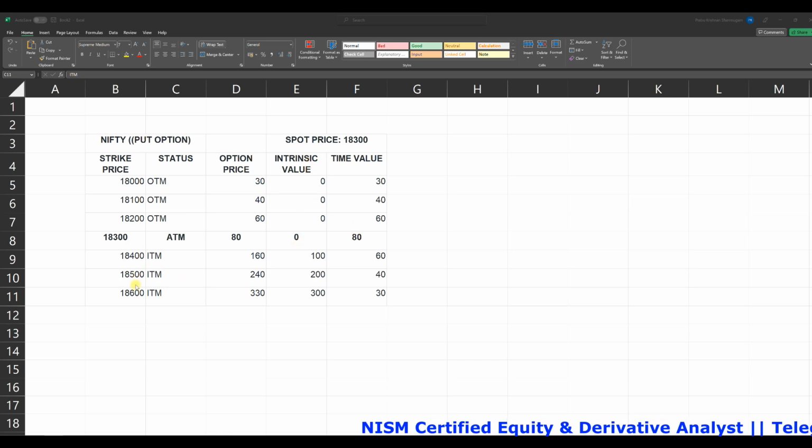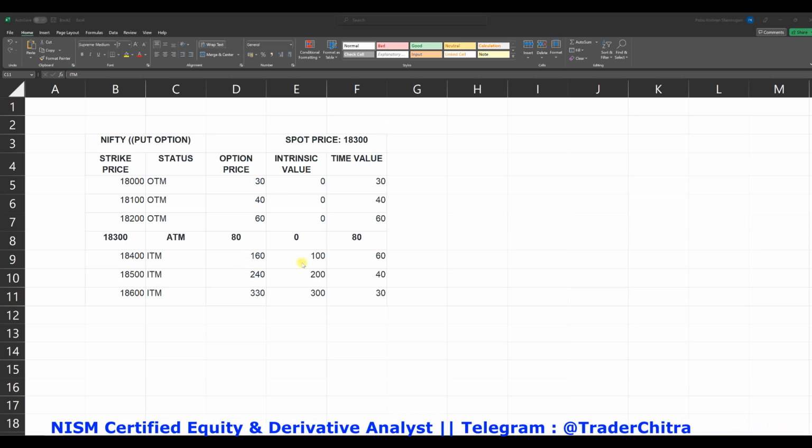Next we'll go to the ITM. ITM, that is a strike which is greater than the spot price, is called the ITM for the put options. So for 18,400, the option price is 160. So what is the intrinsic value? Intrinsic value is 100, that is 18,400 minus 18,300. That is, we have to subtract the spot price from the strike price, so we'll get the intrinsic value. So the 60 is the time value here.